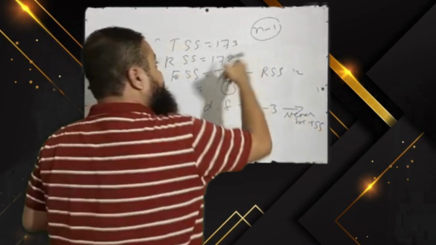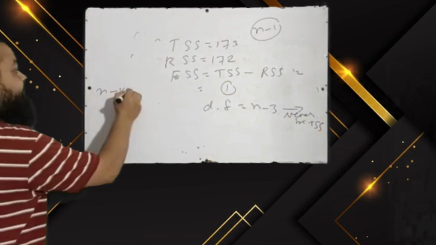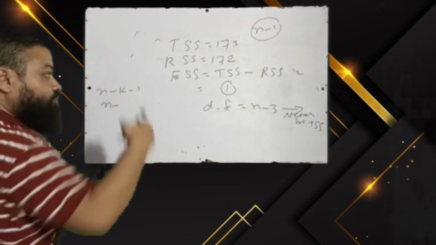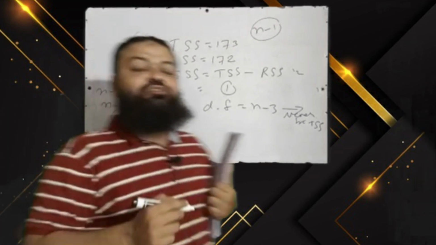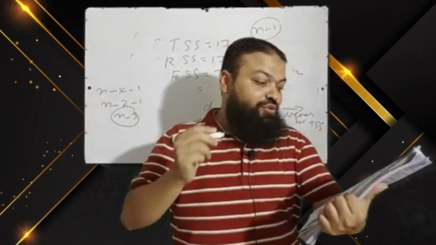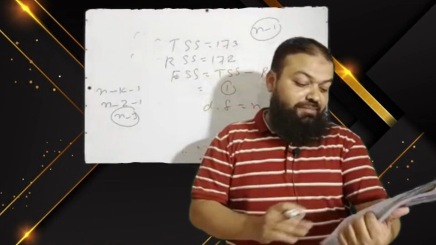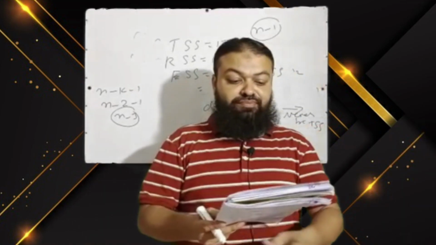Now I will check for the error, for the residual. The formula is n minus k minus 1, and there are two independent variables, so n minus 3. It means that is the degree of freedom for error, for residual. Residual sum of squares will be the correct option in the exam.